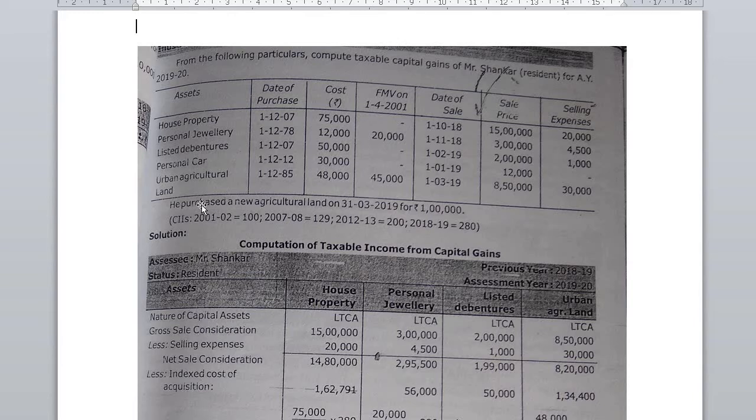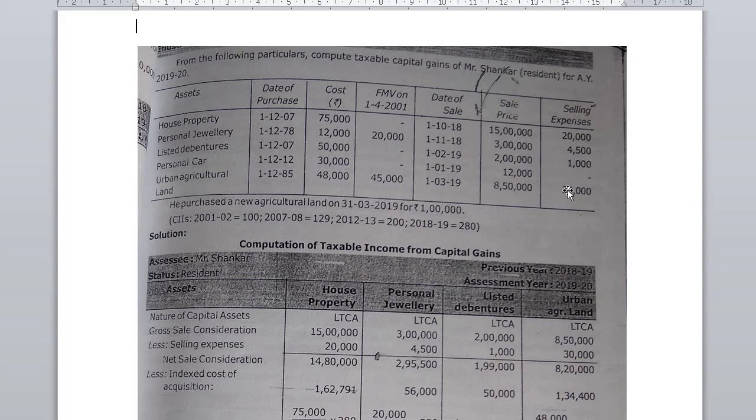See, first we need to take the gross sale consideration. This is the sale price, sale proceed, or maybe the amount recorded in the books of account. This is all one and the same. So sale price for house property 15 lakh, personal jewelry 3 lakh, listed debenture 2 lakh, and agriculture land 8,50,000, minus realization expenses or selling expenses or transfer expenses. For house property 20,000, for personal jewelry 4,500.